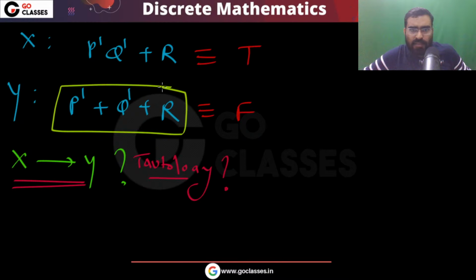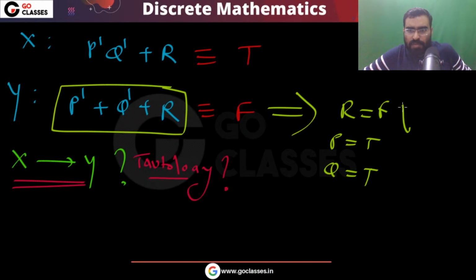Remember, there is only one way: R must be false, P must be true, Q must be true. Now in this situation you can see that this X cannot be true, right? Yes, definitely this is a tautology, because you cannot make Y false and X true.